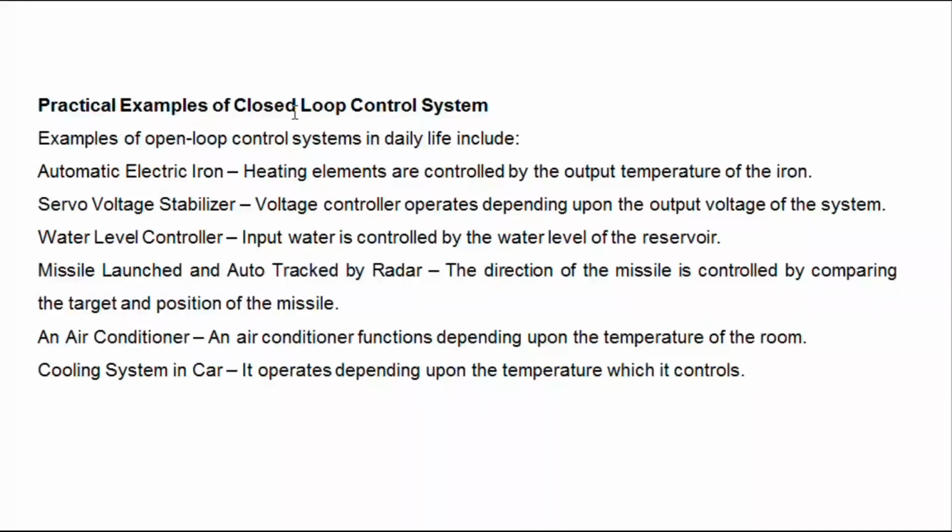Let's see some examples of closed loop system. Automatic iron: heating elements are controlled by the output temperature of the iron. Here we set a particular temperature. When the iron box reaches the particular temperature, it automatically cuts off the power supply to the heating element. Then servo voltage stabilizer: the voltage control operation depends upon the output voltage of the system. In the case of servo voltage stabilizers, when the output is at the particular voltage, only then does it allow the input signal to the output side. Otherwise, it cuts off the voltage.